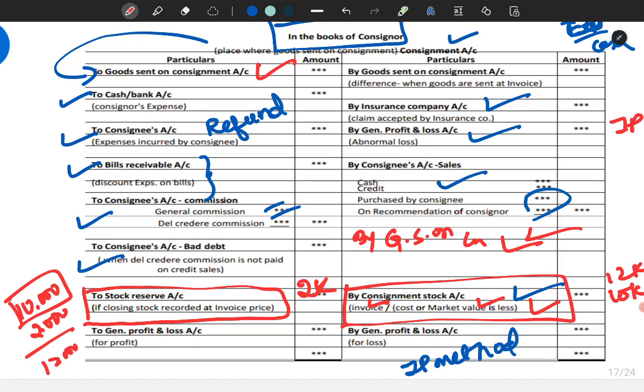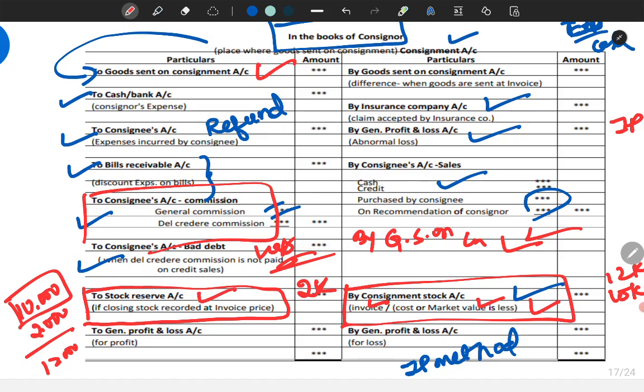Then consignment commission. See, commission is due to whom? The consignee. That's why it will be to consignee account. And if any bad debt loss is there, we need to refund, because we are the owner, we need to refund that to the consignee. If we pay del credere commission, this is not required. Then if there is any closing stock recorded at invoice price, then stock reserve will appear here.